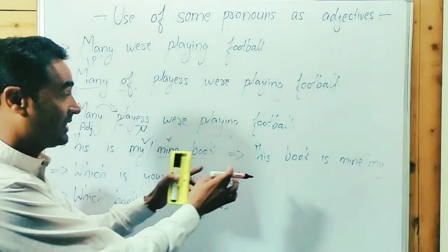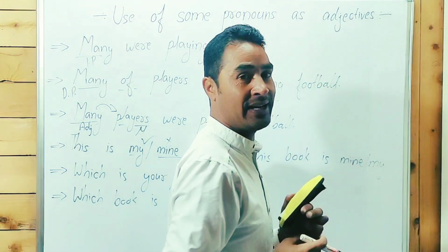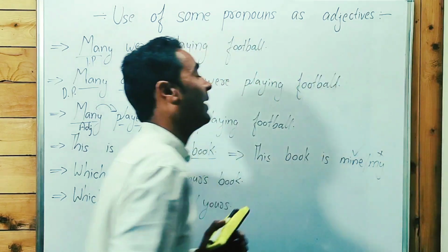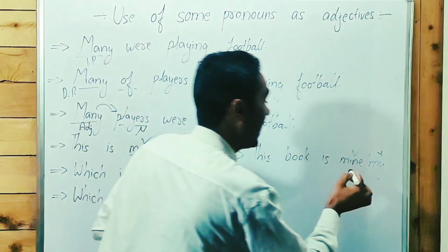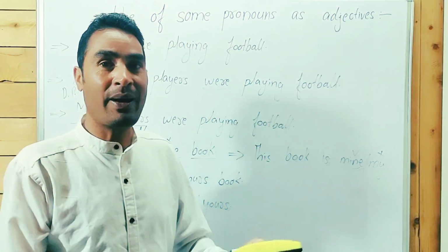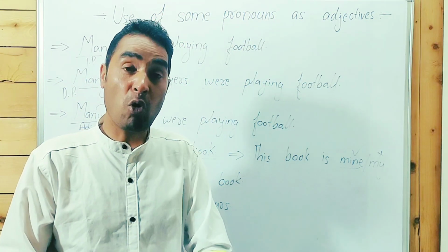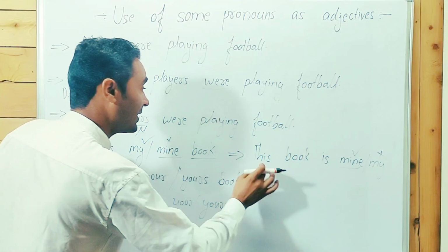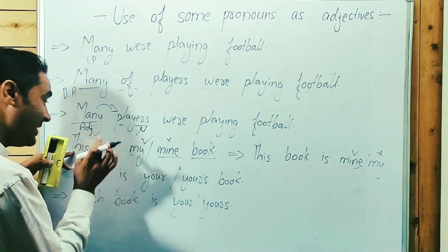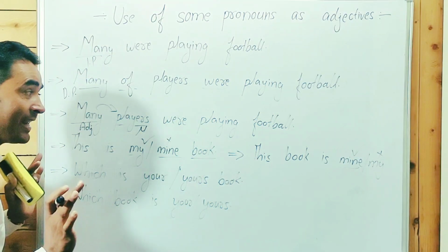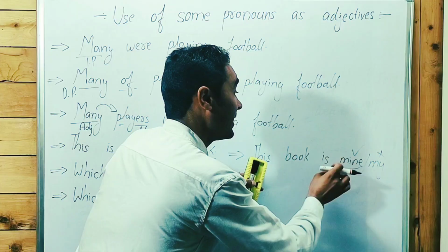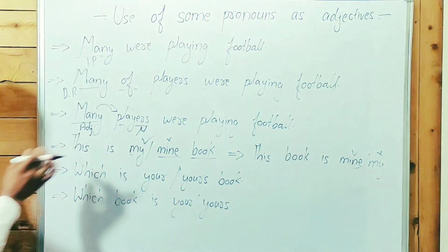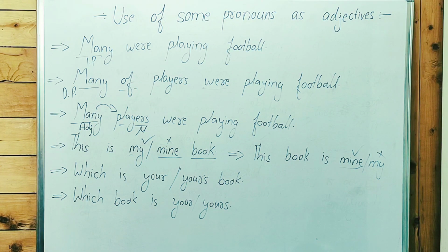So when this book is my and this book is mine, which one is correct? Guys, point to be noted: this book is mine, not my. My is an adjective, mine is a pronoun. So this book is mine, and you can say this is my book. Both sentences are correct. This is mine book is an incorrect sentence. This book is my is an incorrect sentence. We have to say this book is mine and this is my book. I hope you understand.